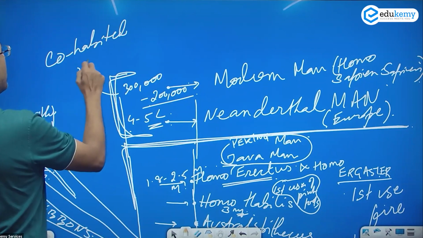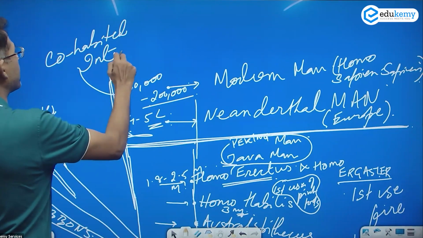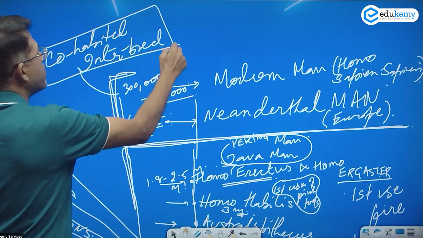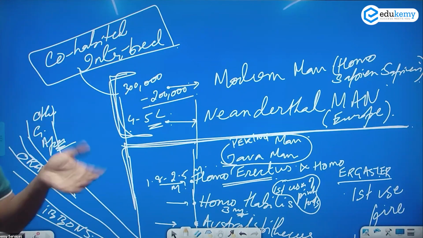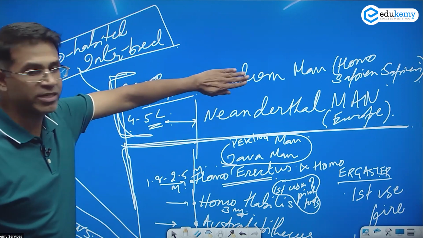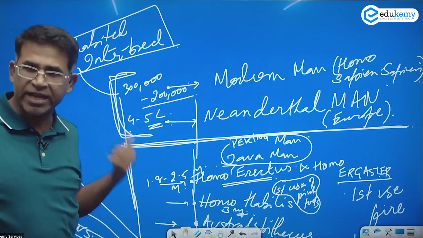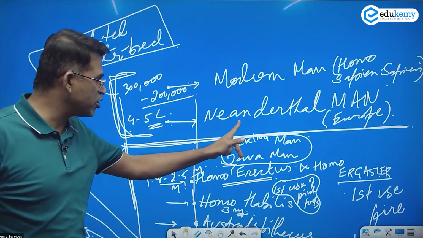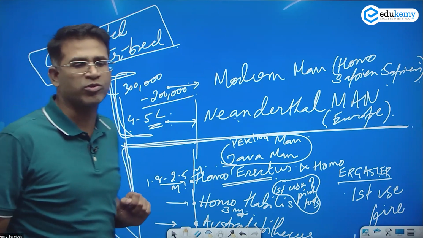They are known to have interbred. इनकी interbreeding भी हुई थी. Okay. Ultimately, Neanderthal man goes extinct and this one stays. But our genetic map में we find genes of Neanderthal man also.